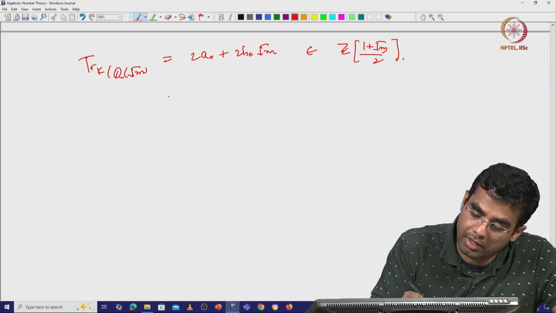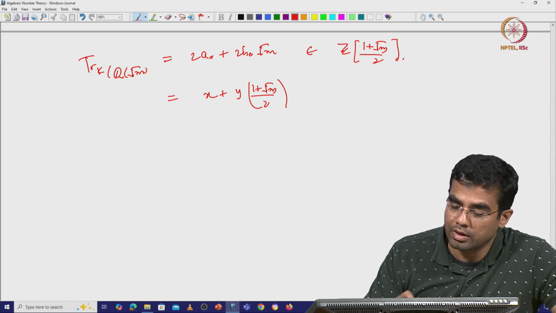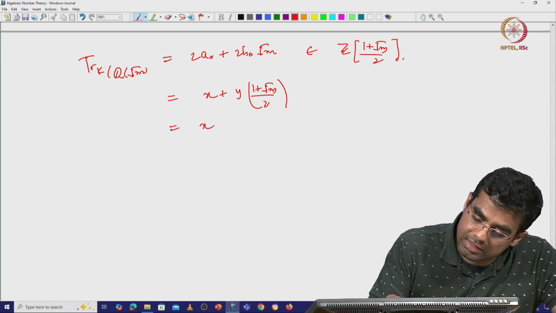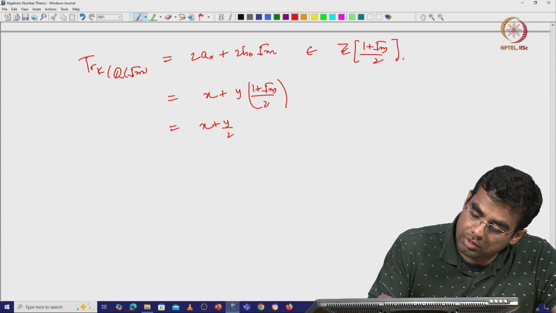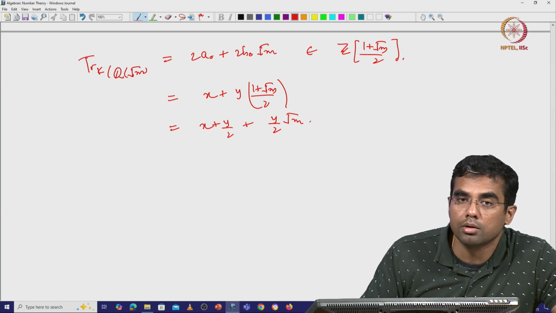Right. So, if I write this as x plus y times (1 plus square root of m) by 2, then what do I get? I get x plus y by 2 plus y by 2 square root of m, right.